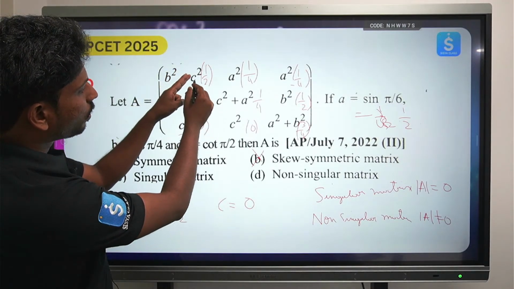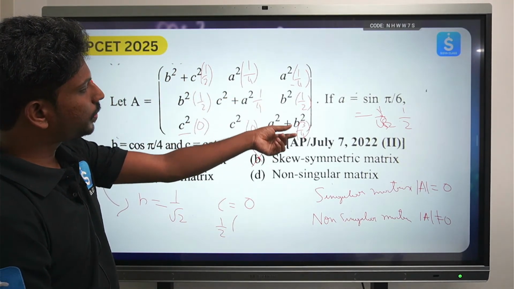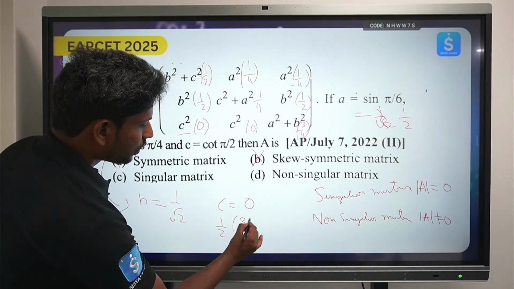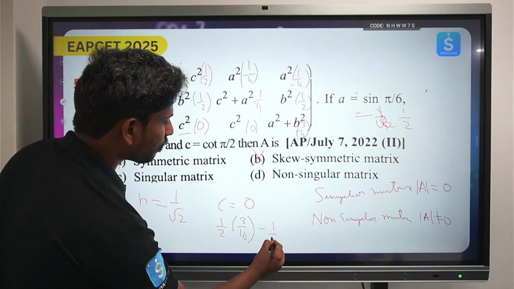Just try to find out. So 1 by 2 into 1 by 4 into 3 by 4, that will be 3 by 16. Then minus 0, this will become 3 by 16 only, minus 1 by 4.